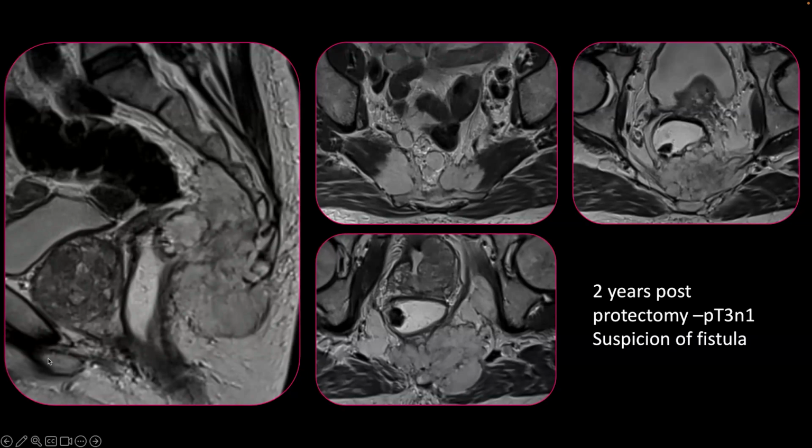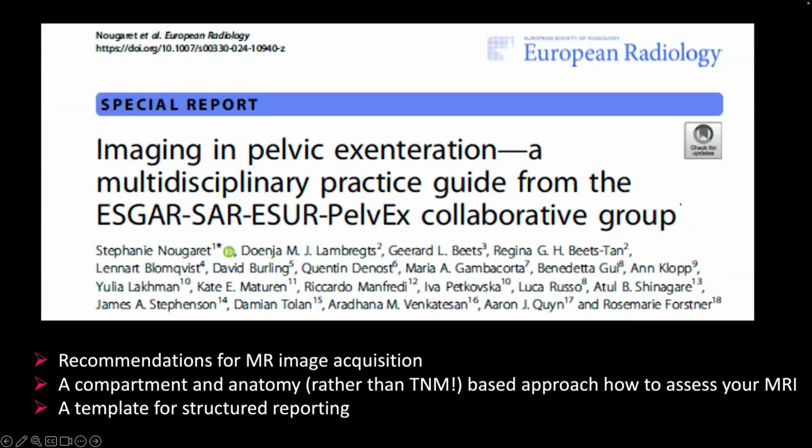And that's why we came up with the idea of proposing some practice guidelines about pelvic exenteration. And in these joint guidelines, in which we grouped the SAR group, the ESGAR, the ESUR, and the surgical pelvic group, we really came up with recommendations about the MRI image acquisition, some compartment and anatomical based approach, and as well a template for structured reporting.